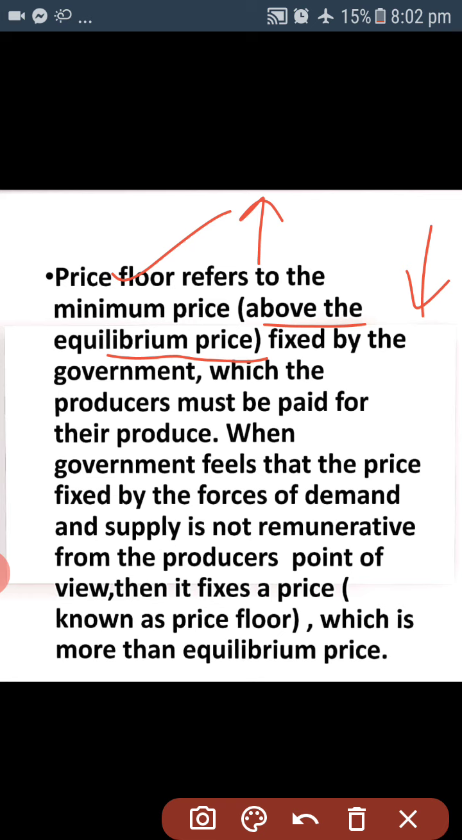Why does that happen? When the government feels that the price fixed by the forces of demand and supply, meaning the equilibrium price, is not remunerative from the producer's point of view, then it fixes a price known as the price floor, which is more than the equilibrium price. This is for the benefit of producers. If government thinks that producers do not benefit from the price fixed by demand and supply, or the equilibrium price is not sufficient for the producers, then government fixes the price above the equilibrium price.